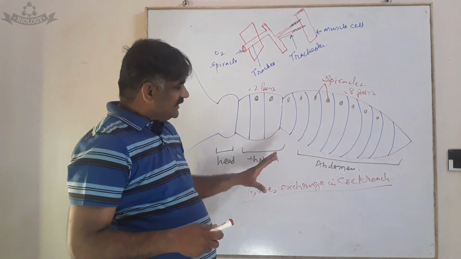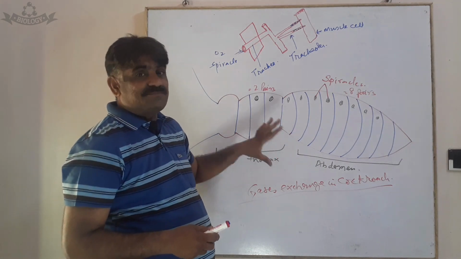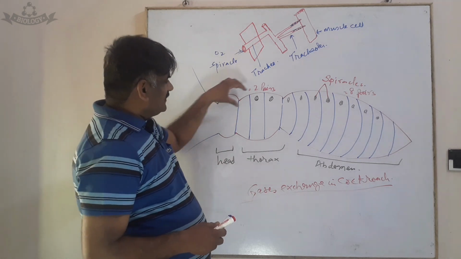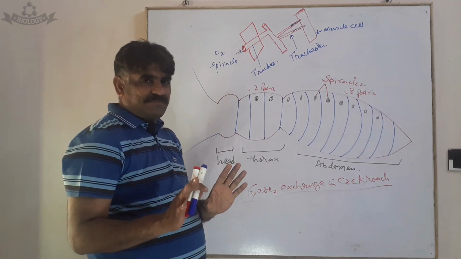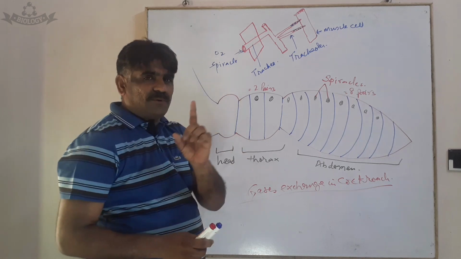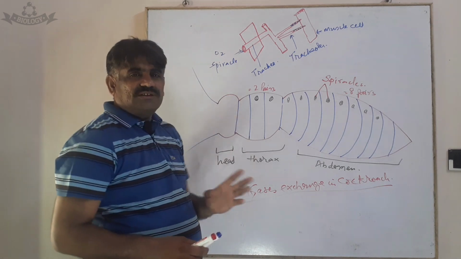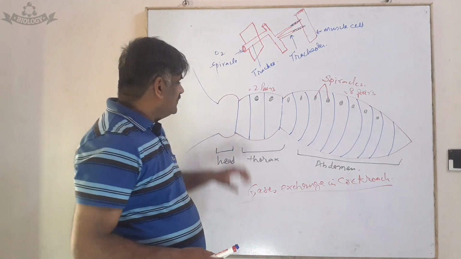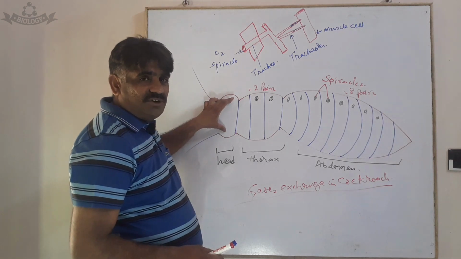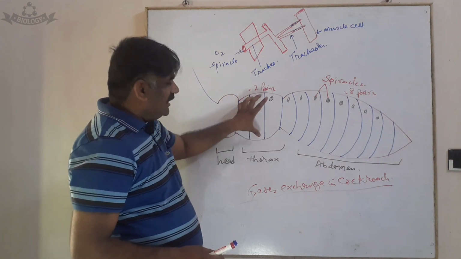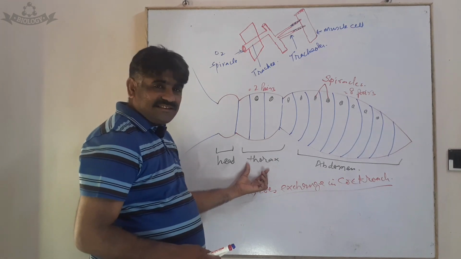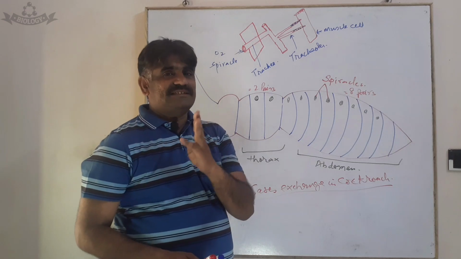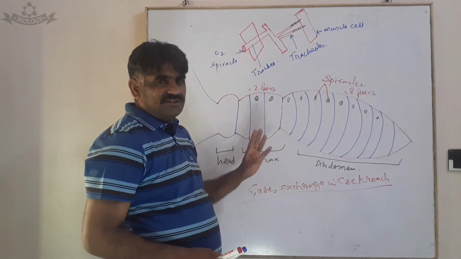If you see, a well developed respiratory system in the cockroach is present. Now, before discussing its respiratory system, we should know one point: the cockroach body is divisible into three tagmata. The anterior-most is the head, next is the thorax, and the last is the abdomen. So there are three tagmata in the body of the cockroach.